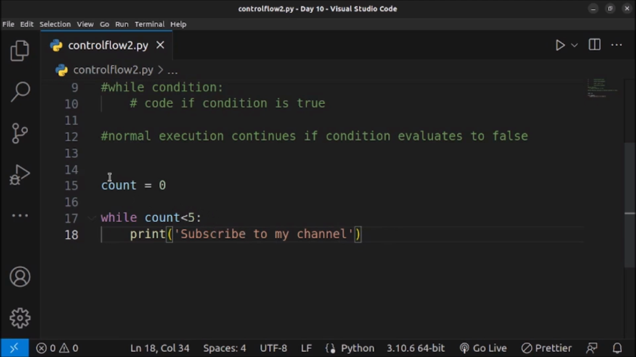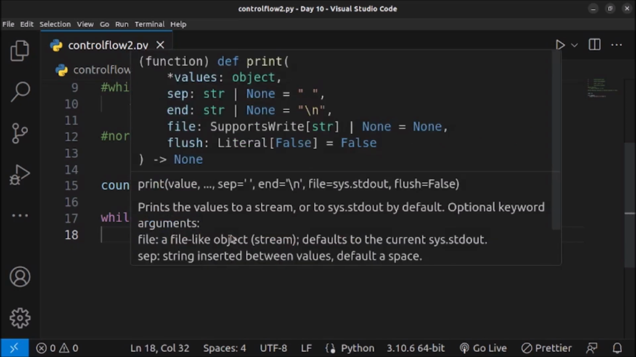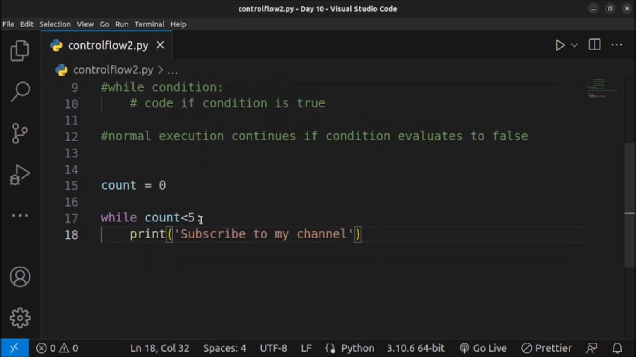Why? Because currently the value of count is 0. Now on line number 17 we are executing a while statement: while count is less than 5. So 0 is less than 5, this becomes true. So we will go inside the while loop and execute this line, which is to print "subscribe to my channel" on the terminal. Then we will again go to the top of the loop, which is line number 17, and it will check if count is less than 5. As we haven't made any modification, the value of count is again 0, which is less than 5.